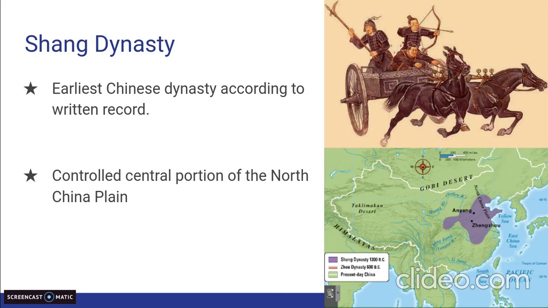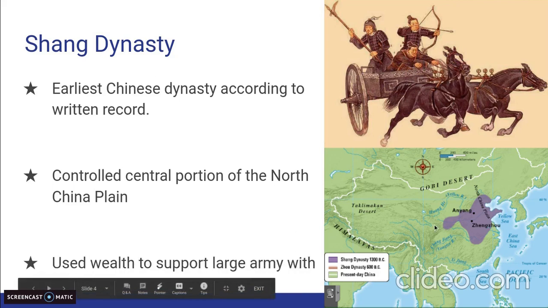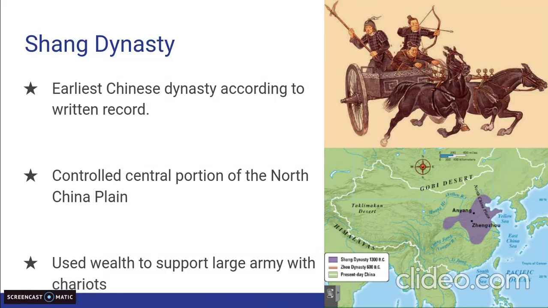Remember, that's flat land. That's the land that's good for farming. It's surrounded by the desert and the mountains, so you want to find some flat land. And also, it is home to the Yellow River. So they can use the river and its loess deposits when it floods to have adequate farmland. That's why the civilization grew around that area. Also, because the land was so good for farming, they had extra harvest.